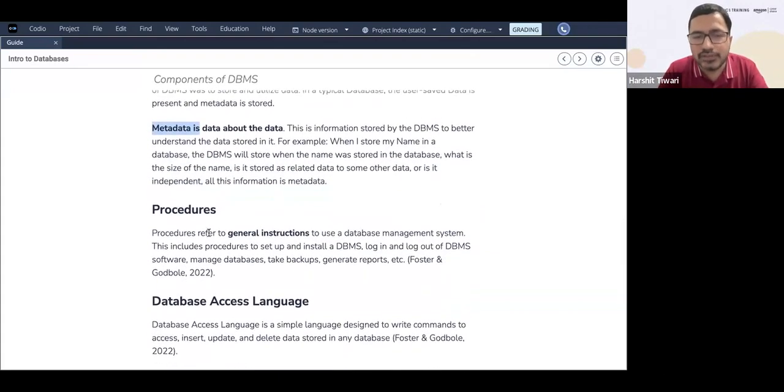Then you have procedures. What are procedures? Procedures are general instructions. You have to have some guidelines and instructions on how to set up and install the DBMS. For example, if I'm working on Postgres or SQL or MySQL, there are some steps. How do you install it? How do you make it work with your environment? And how do you connect to it? All those guidelines and instructions are known as the procedures. How do you log in and log out of the DBMS? How do you manage the database? How do you take backups, generate reports, etc.? All these are the instructions and those are the procedures.